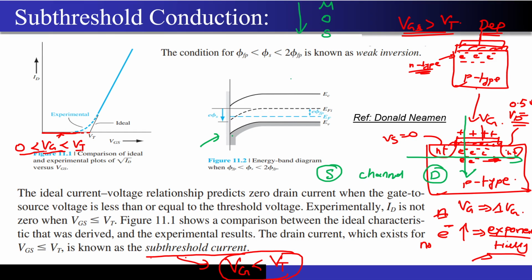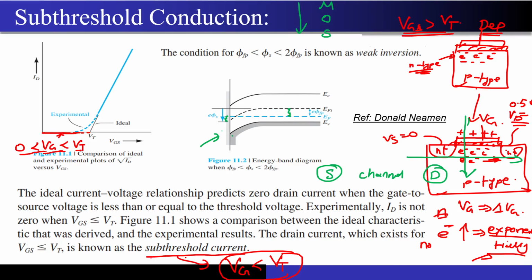You should always look across what cross section that energy band diagram has been drawn. For this particular case, it has been drawn across this MOS cross section, that is this vertical cross section. What you are seeing is that the bending that has happened here is not replicated over here.